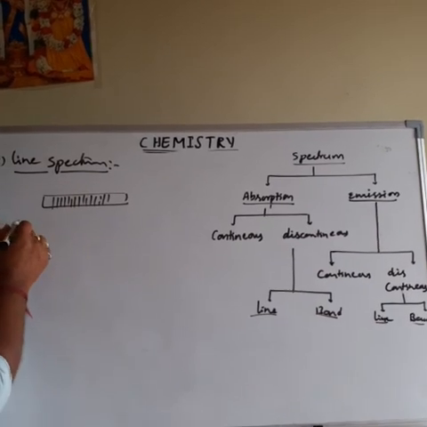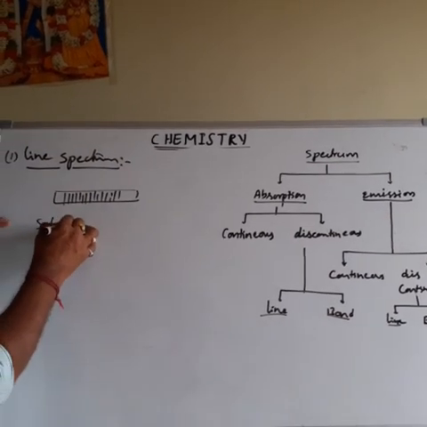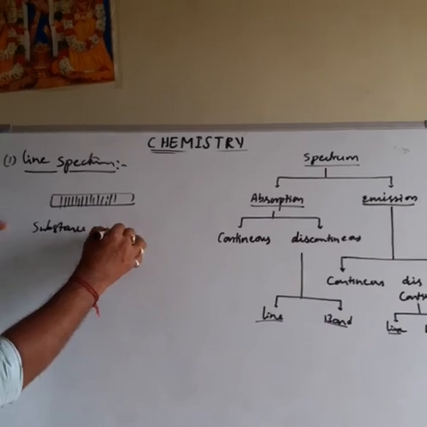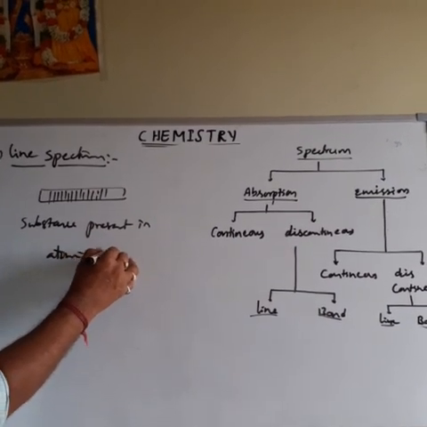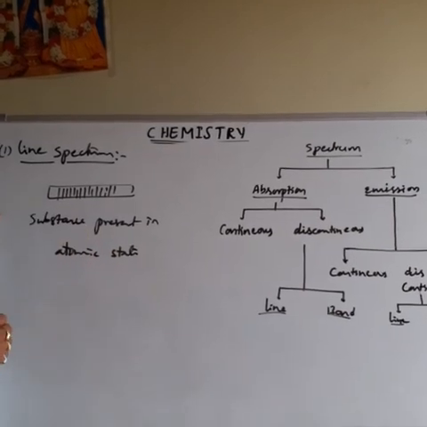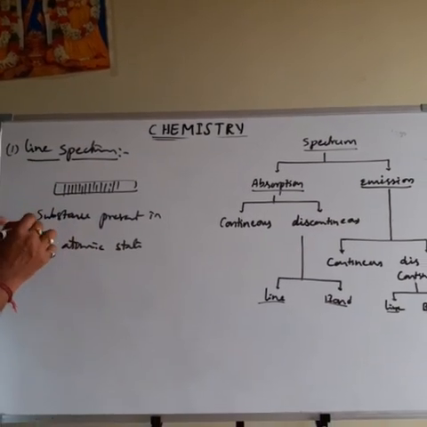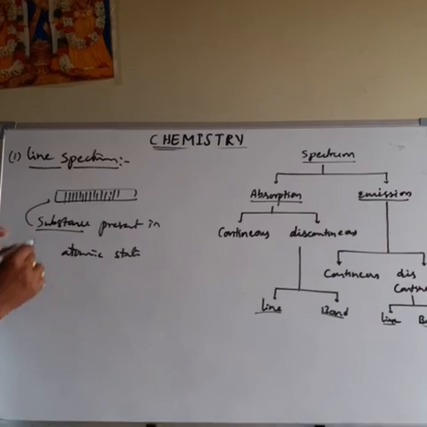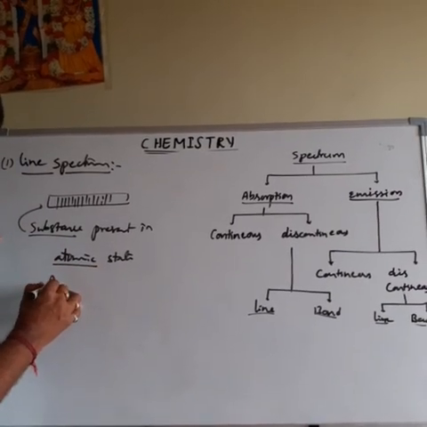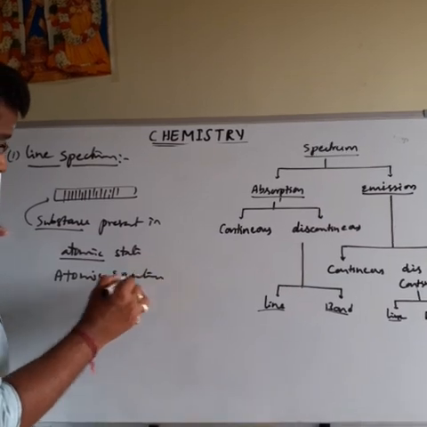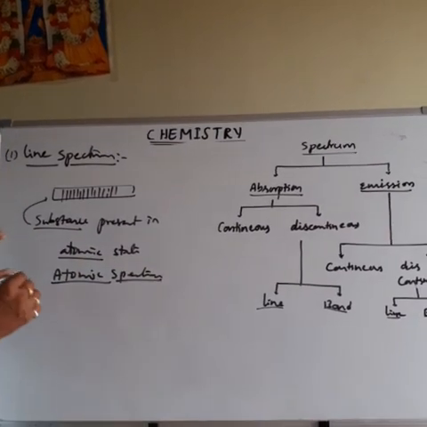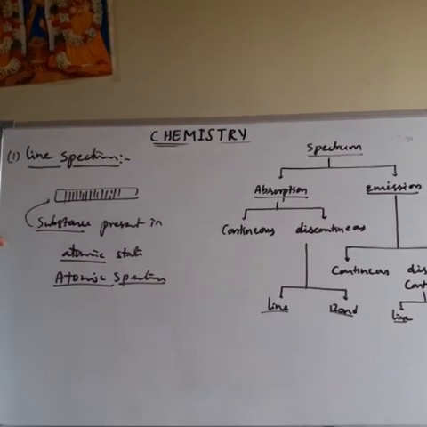Generally, the line spectrum is given by the substance present in the atomic state. The substance which is present in the atomic state only gives the line spectrum. That's why the line spectrum is also called atomic spectrum. Line spectrum, another name is atomic spectrum. Important point. This is about the line spectrum.